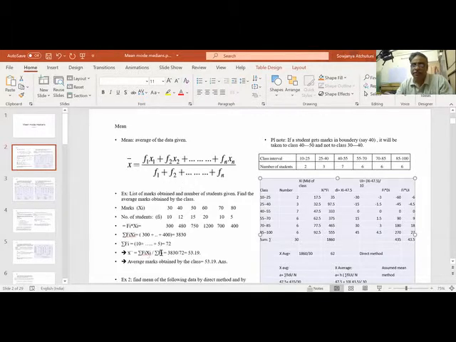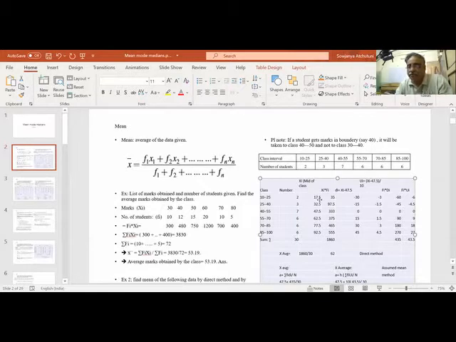This is fi into xi individually. So this is sigma fi xi, the sum. 1860 by sigma fi, which is 30, since we add all the students, 30. So the average is 62.